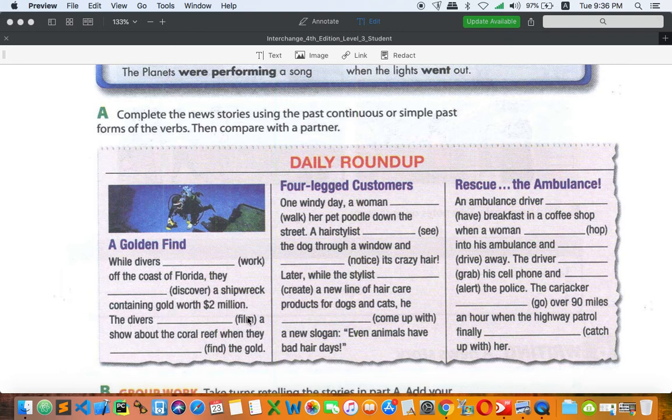The divers film a show about the coral reef when they find the gold. Can you see any connection right here? So I can simply say they're working, so it means that they were filming. All right, so you can say the divers were filming a show about the coral reef when they found the gold. So it's just like interruption. Okay, at the time they were filming and then they found it. So finding the gold is the interruption of this activity. Okay, so let's move on to the second.